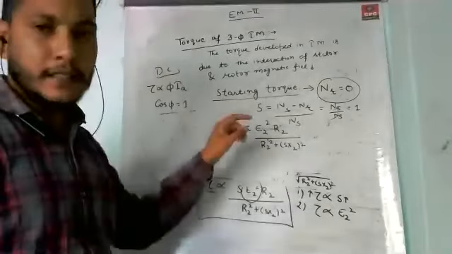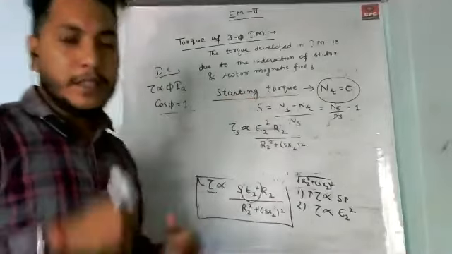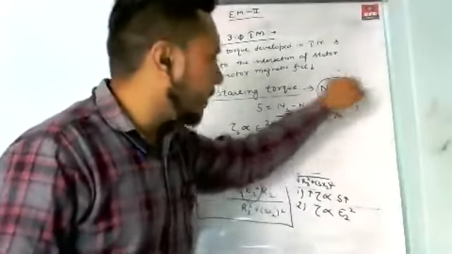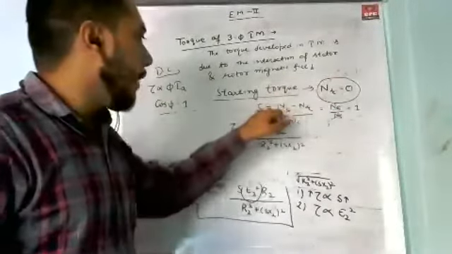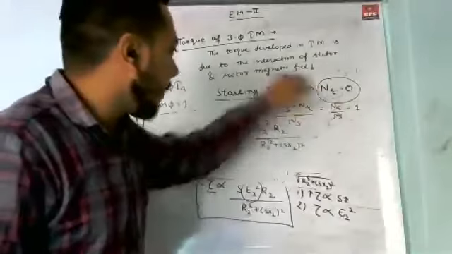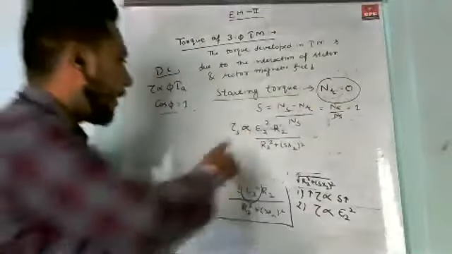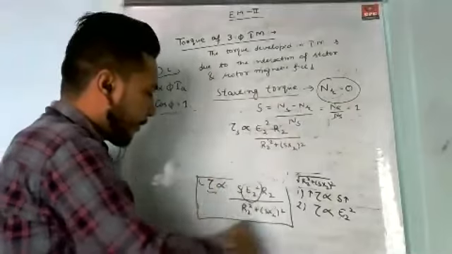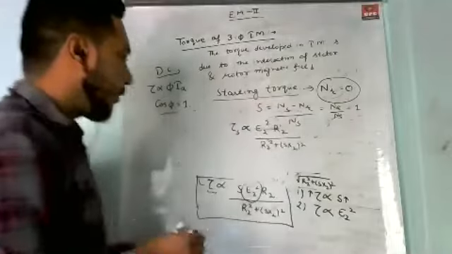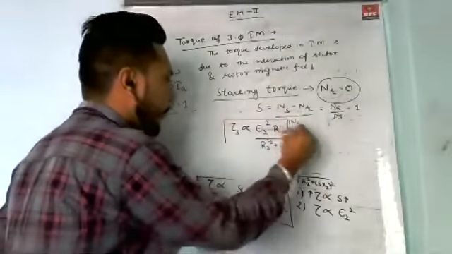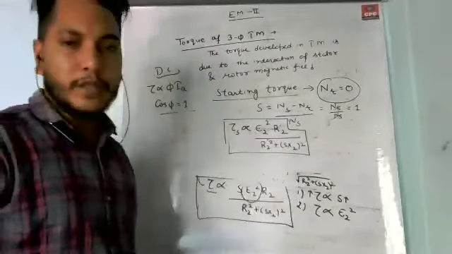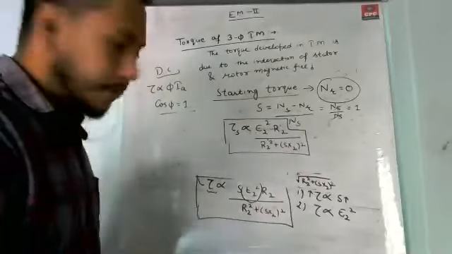Now, this is a special case. If we are discussing the starting torque, at the starting condition, as we know, the rotor speed is equal to 0. From here we can calculate that the slip is equal to 1. Now we are talking about the starting torque. If we put s equal to 1, it will give the starting torque equation: Ts is directly proportional to E2 square upon R2 square plus (s X2) whole square.